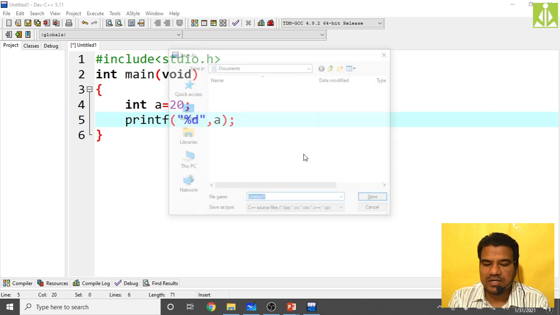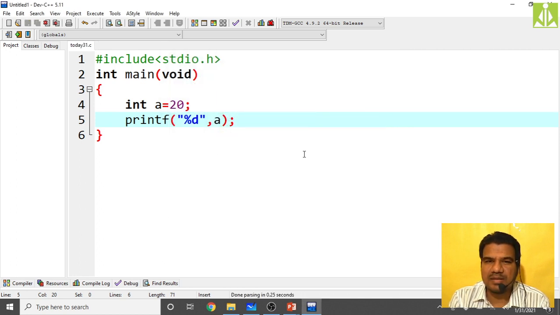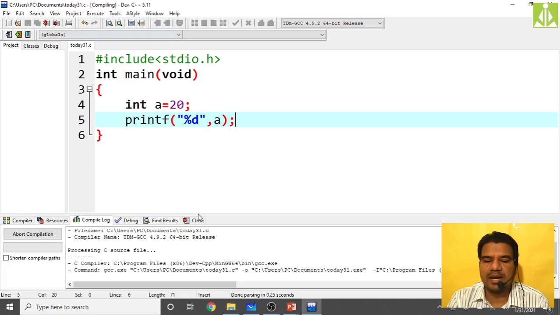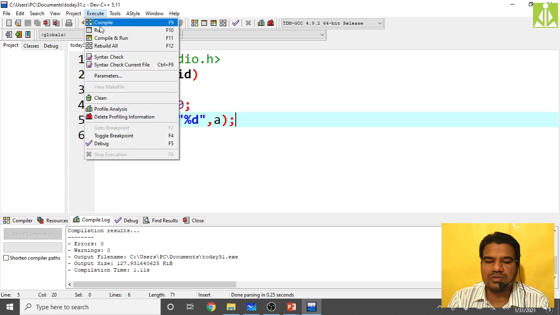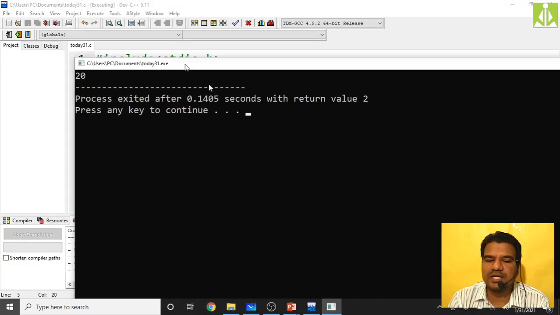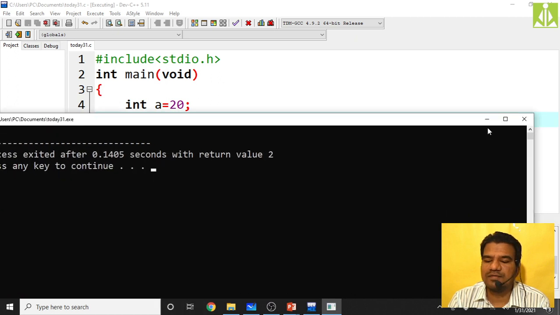Save this program. Today it is the 31st, so I will give the program name like today 31st dot c. Any random name, class name I have taken. Now how can we compile the program? Just go to execute, compile. Compilation is over, then go to execute, run. You can see the output. The 20 we are getting on the output screen, because we have only one value. Okay, one printf is enough.